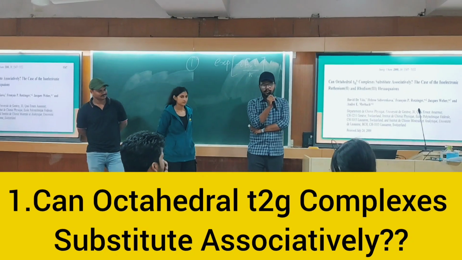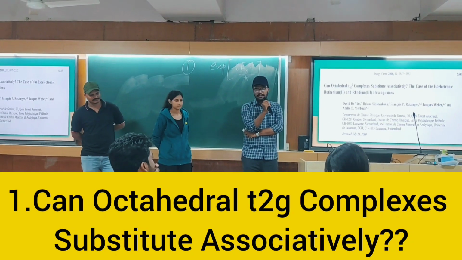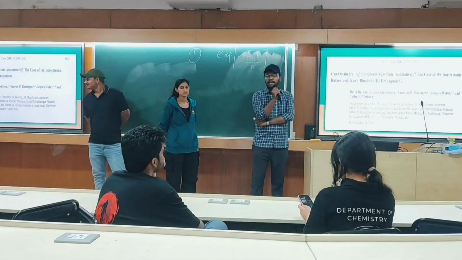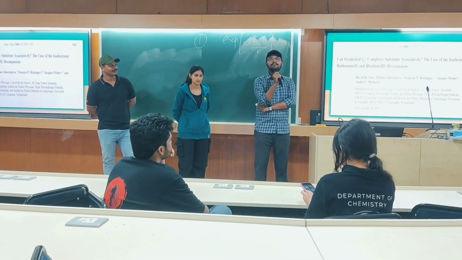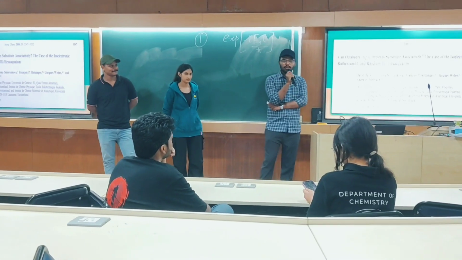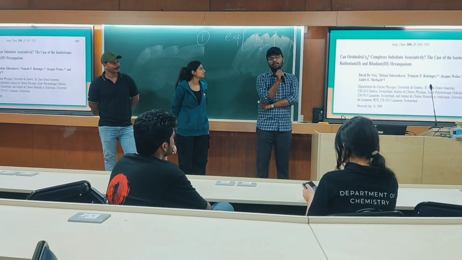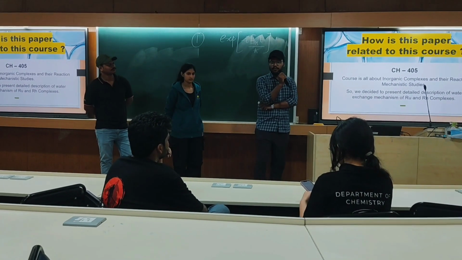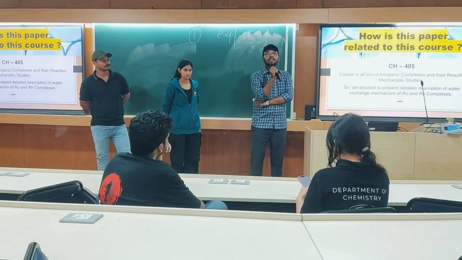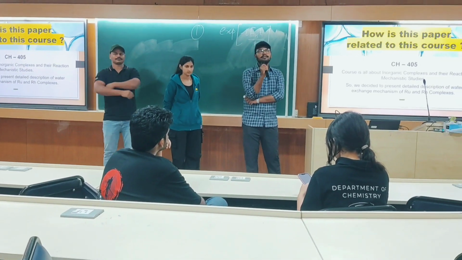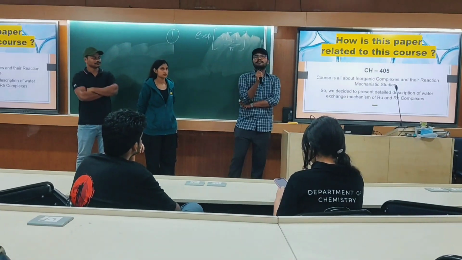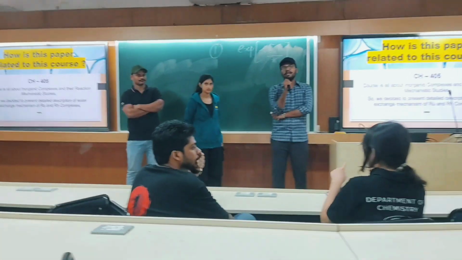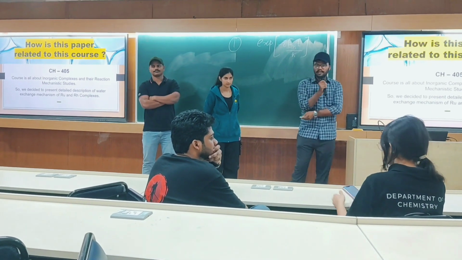So this is our research paper, "Low-spin octahedral t2g6 complexes substitute associatively," and we have taken the case of the isoelectronic hexa-aquaruthenium(II) complex and hexa-aquarhodium(III) complex. This paper is related to our course since we have already recently studied the reaction mechanism of inorganic complexes, especially substitution reactions of octahedral complexes as well as substitution reactions of square planar complexes.